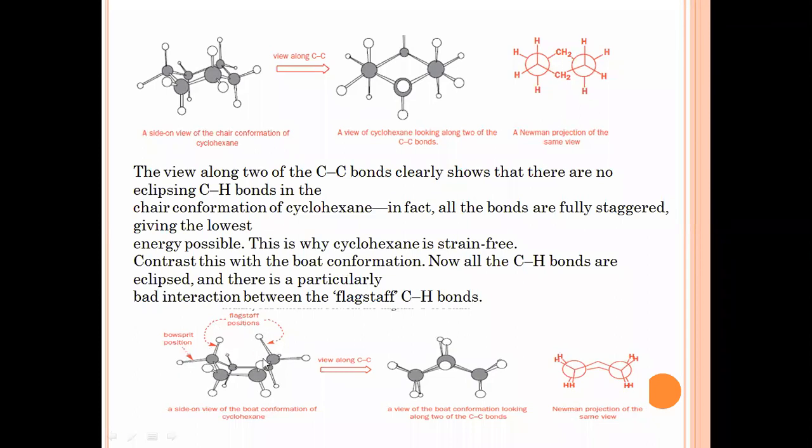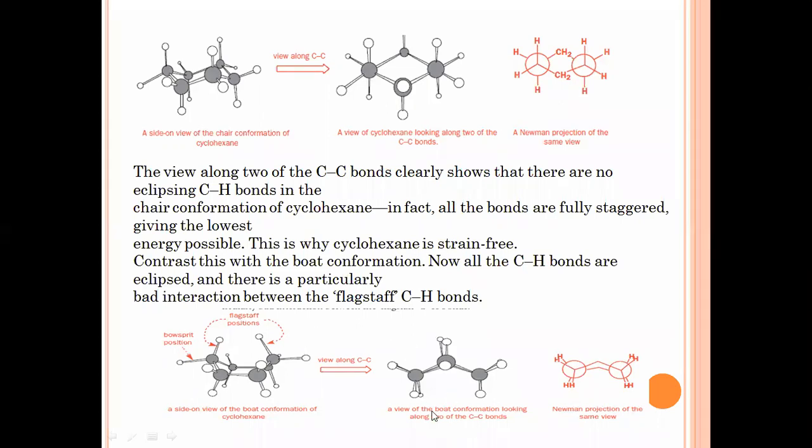The hydrogen bonds which are above the plane of the ring are known as flagpole positions, and these flagpole positions are attracted towards each other, and they are going to change their conformation continuously as these two flagpoles are attracted towards each other.